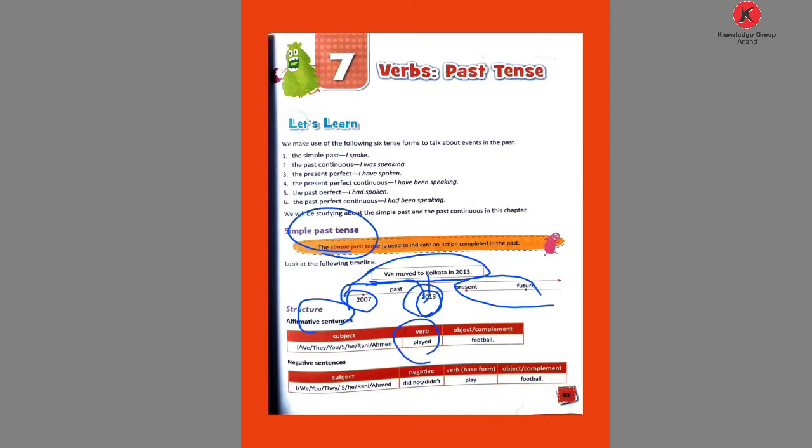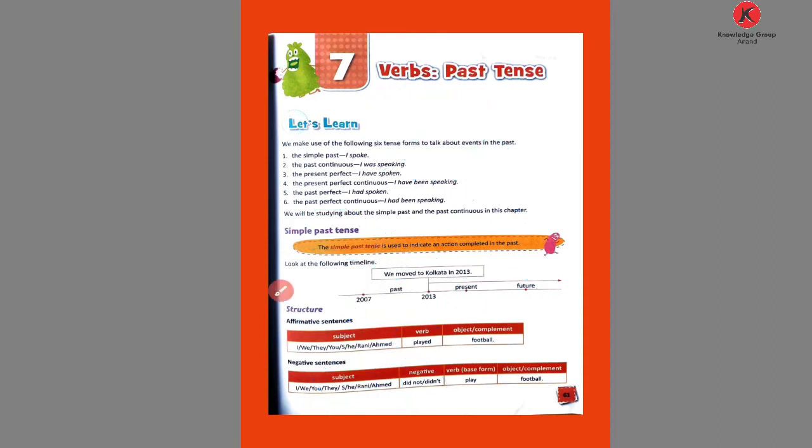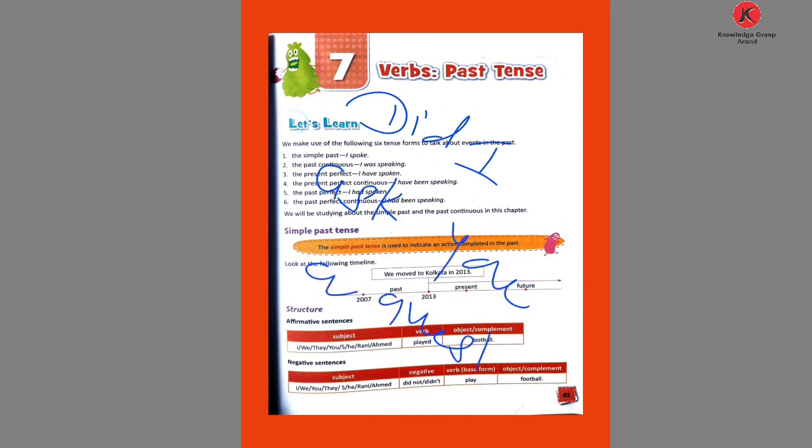Okay, the past form of the verb you already learned in 6th standard. In a negative sentence or interrogative sentence we use did. Didn't is used where? In the negative, did not or didn't. And for asking an interrogative sentence we use only did. Did I ask you a question?